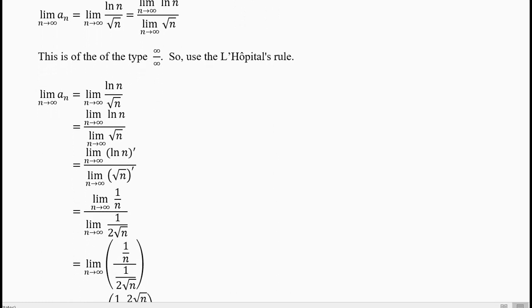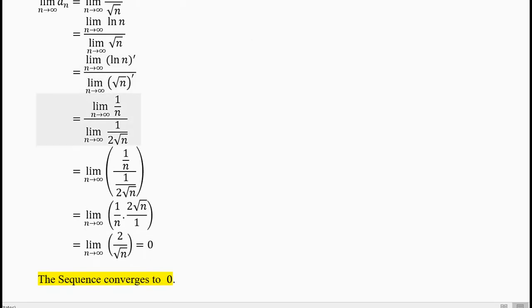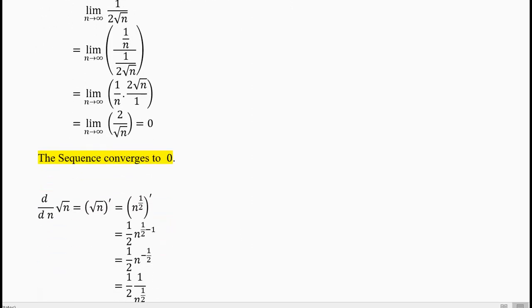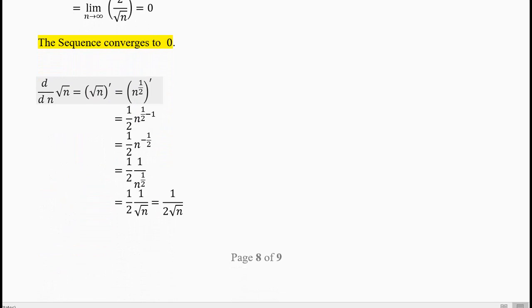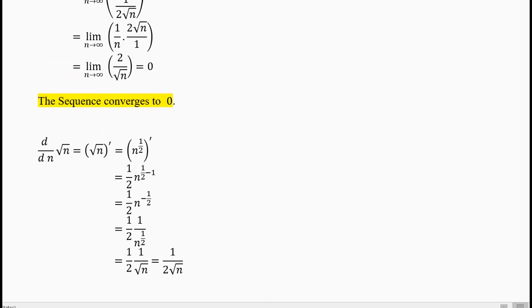Now what does L'Hopital's rule tell us? It tells us that you can take the limit of the derivative of the function in the numerator and the derivative of the function in the denominator. Two different functions, two different derivatives. Now the derivative of ln n is 1/n, the derivative of root n is 1/(2 root n). How do you get that? The derivative of n^(1/2) is (1/2) n^(1/2 - 1), you will get (1/2) n^(-1/2), which is equal to 1/(2 root n). You can look at the middle steps if you need to.